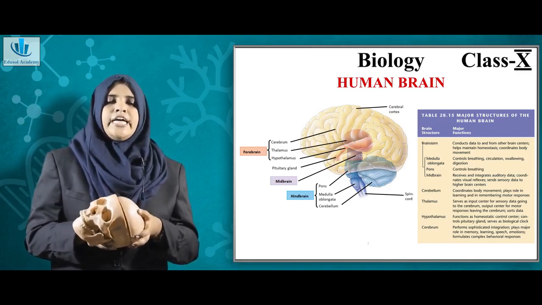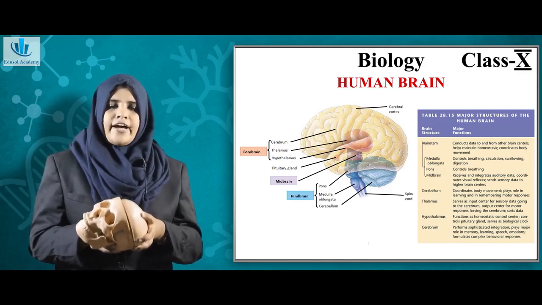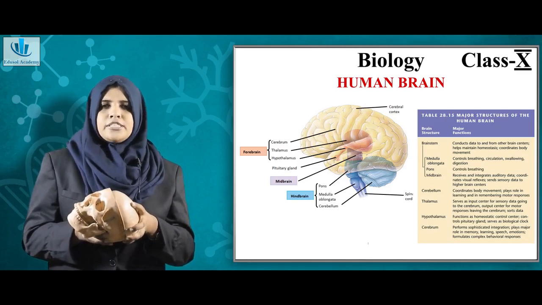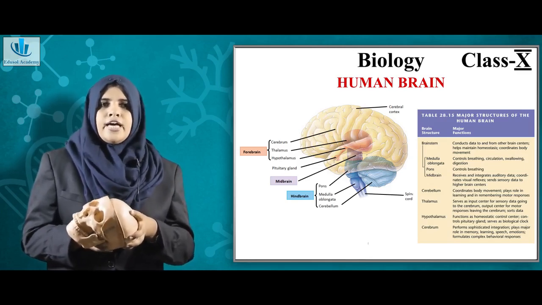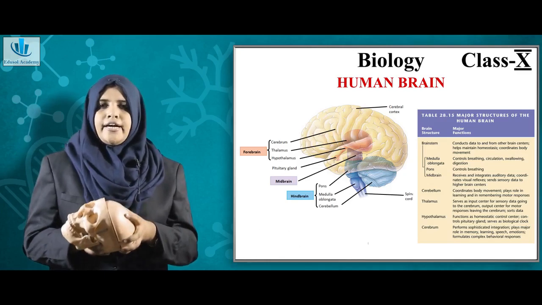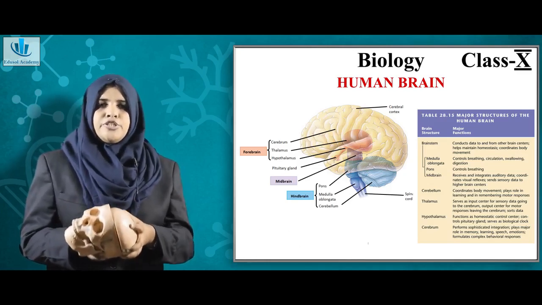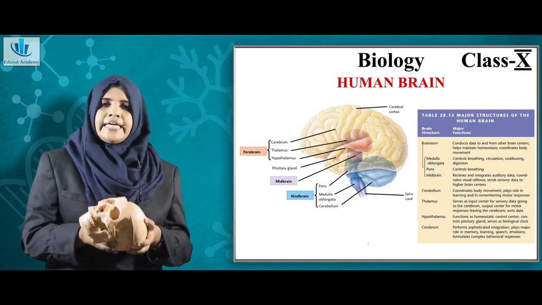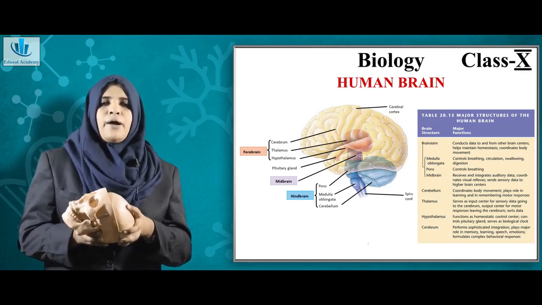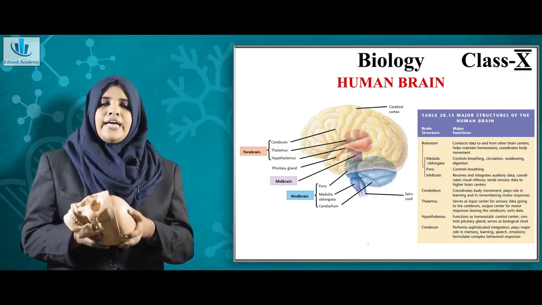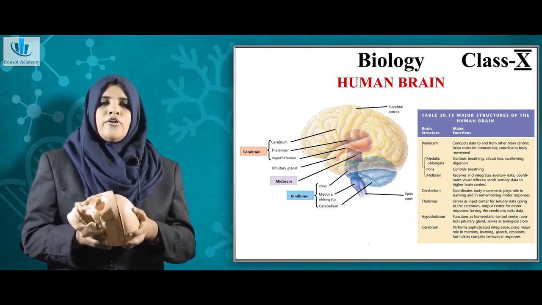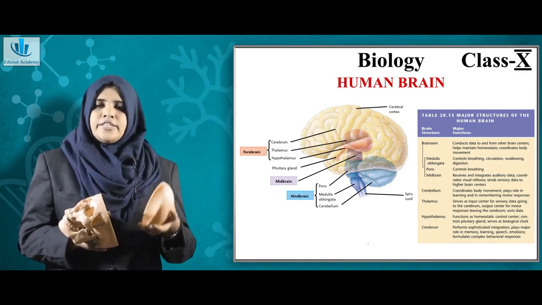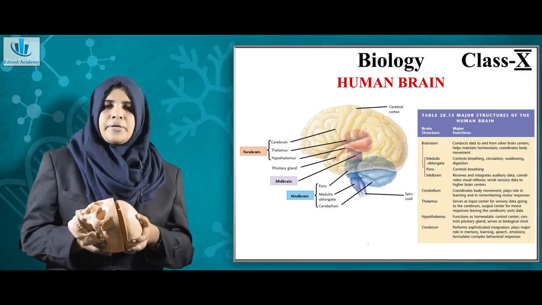The forebrain can be divided into the cerebrum. The cerebrum consists of two hemispheres called the cerebral hemispheres. The cerebrum has specialized areas to receive the messages for visual signals and auditory signals. Auditory means hearing signals. So it is this part of the brain, the forebrain, that has all the specialized areas for thinking as well as for your vision and also for auditory impulses.